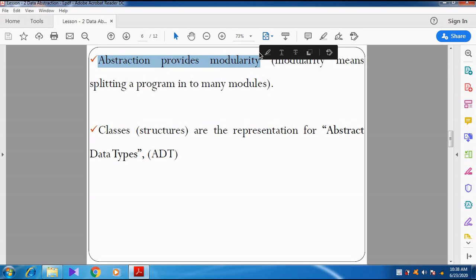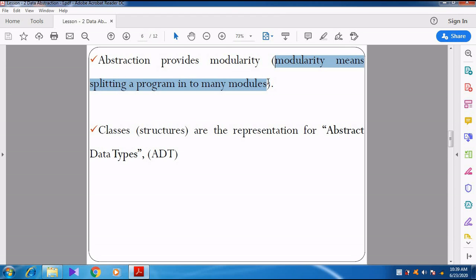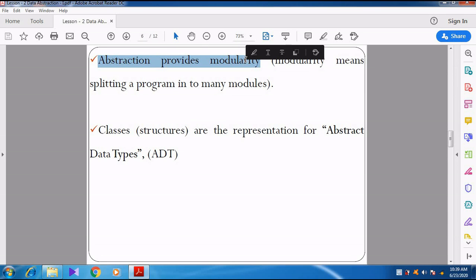So in 11th standard itself we have studied this in C++. What does modularity mean? Modularity means splitting the program into many modules. Instead of giving a big work to one person, you split the same work and give it to one or more persons. Like that, abstraction provides splitting of a big program into smaller ones. So that is what they are saying here: abstraction provides modularity. Right?